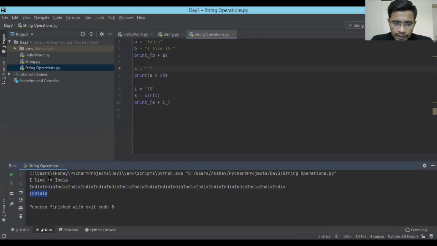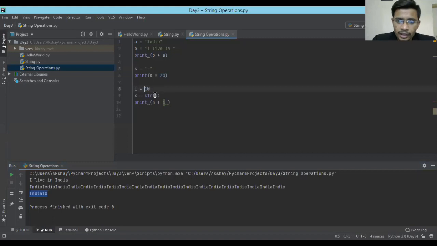So what I did, I initialized the variable a, and its value is India. It is a string in double quotes. Then another variable i, and its value is 10. But it is not an integer this time. It is a string since I added double quotes. So if you are trying to add a string into a string, it will work easily. If you go ahead with triple quotes, it will also work because ultimately it's a string. So there are three different ways that we can use to create a string, right?